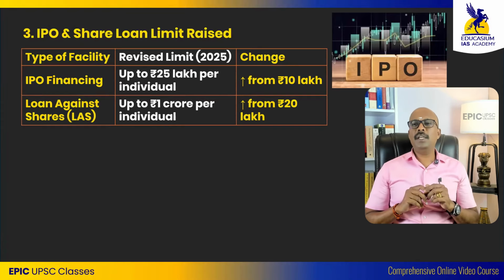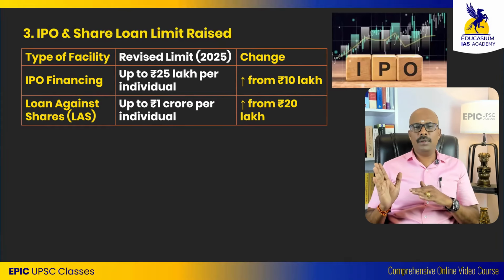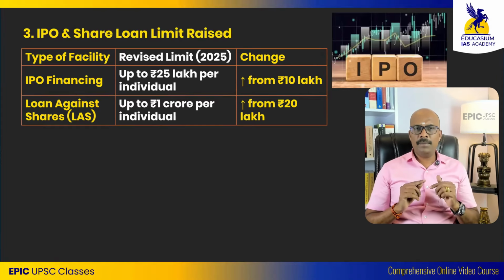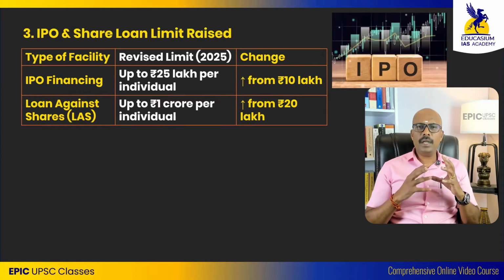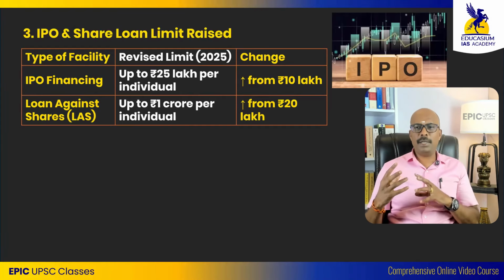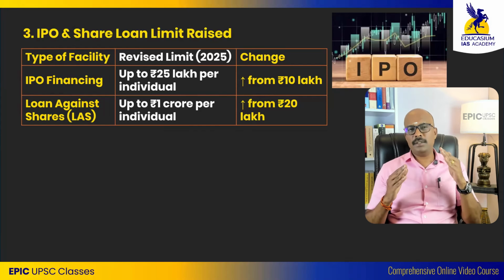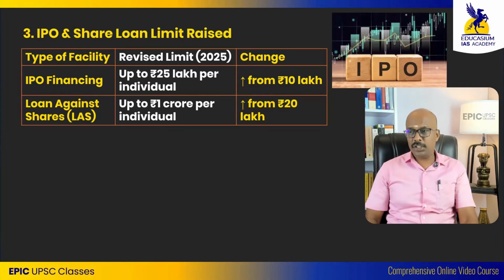So previously for IPO financing, a person could take up to 10 lakh loan, but now they can take 25 lakhs as loan. And when we have shares, we can take a loan on top of the shares up to 20 lakhs previously. But now we can take loans up to 1 crore. So the limits have been raised for both IPO transactions as well as for the loan against shares.